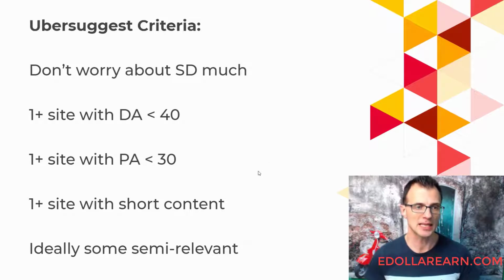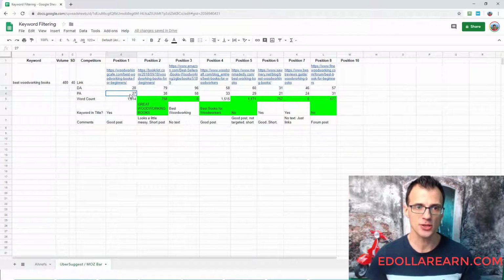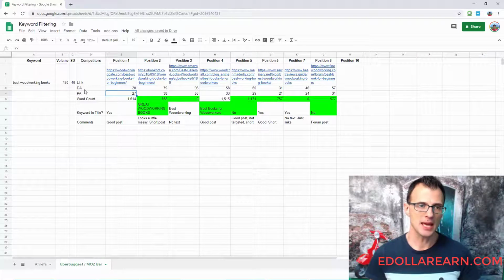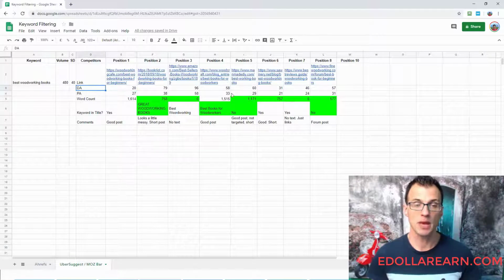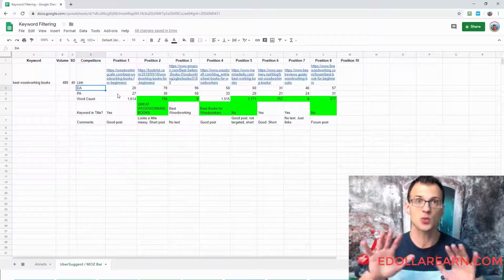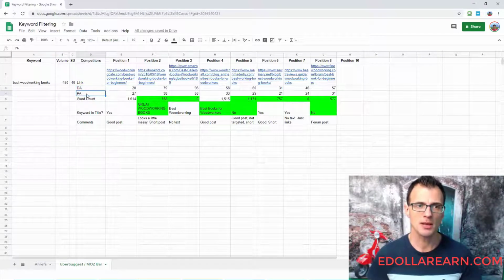The next metric we will talk about is this one here that says that there should be at least one site with PA under 30. So PA stands for page authority, and PA and DA are kind of similar, but the difference is that DA measures the authority for the whole domain. So it takes a total number of all of the backlinks that the site has to all of its pages, whereas page authority measures the authority of a particular page. That's why sometimes you will see that there are discrepancies.